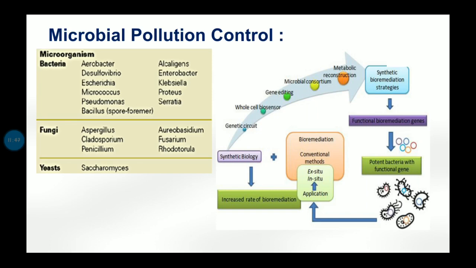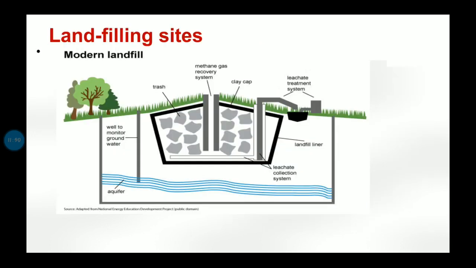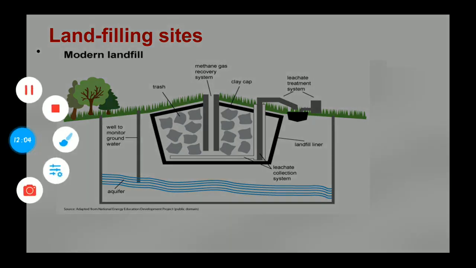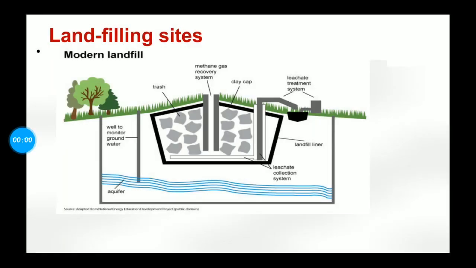So first of all, let us study landfilling sites. Now what are landfilling sites? Degradable waste accumulated in urban areas is used for this purpose. Whatever degradable waste is accumulated in the area is used. Then large pits are dug in open spaces away from the residential areas. So wherever there are open spaces, very large pits are dug.